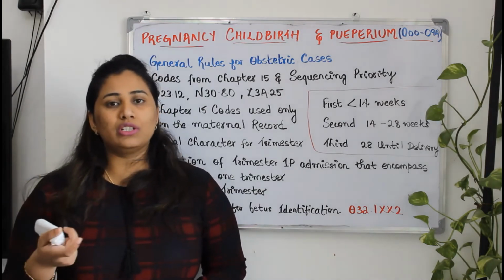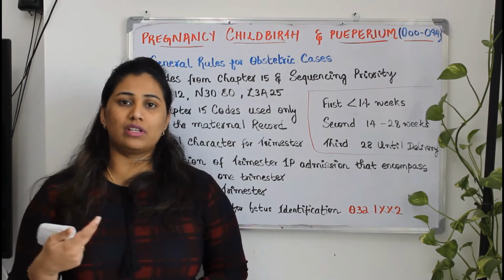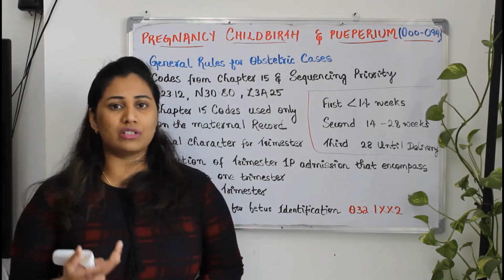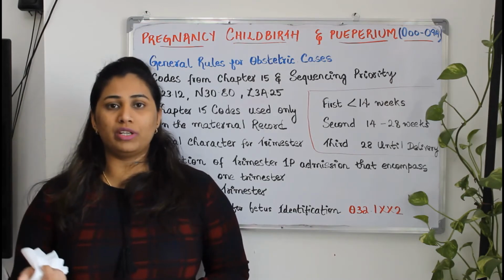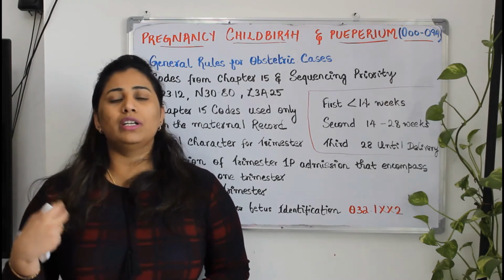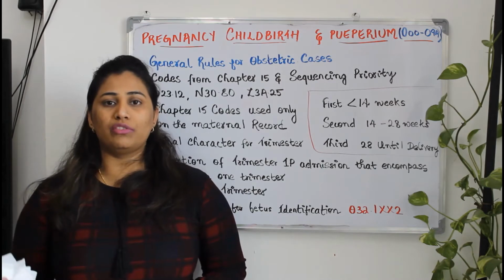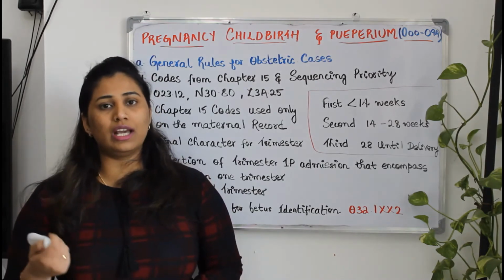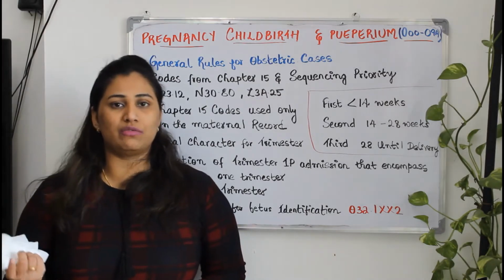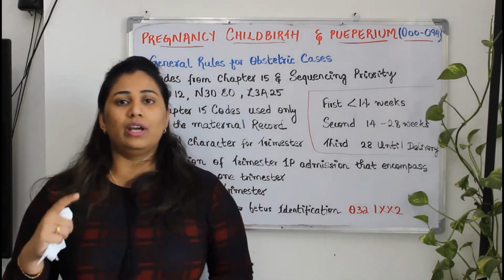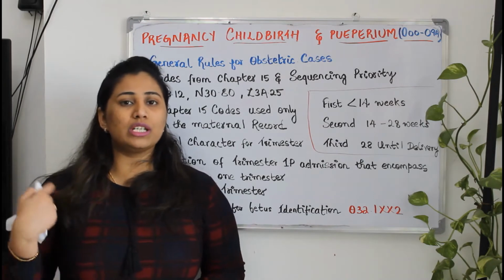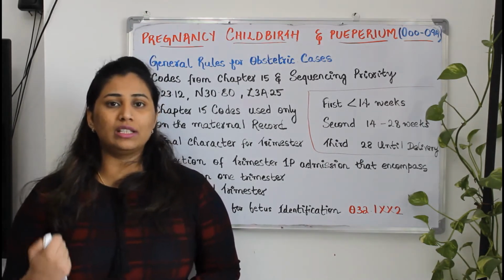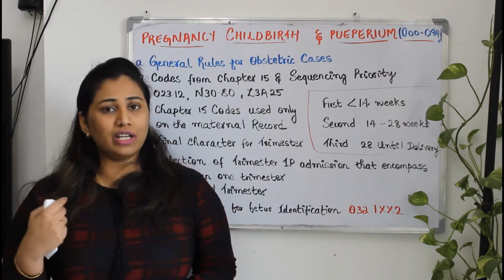If we are going for a regular checkup, what happens? The doctor will do the ultrasound, the doctor will do the physical examination. They will easily know, they can identify which trimester the patient is or how many weeks of gestation the patient is. But if the patient is going to a doctor for a common cold, they can't identify easily which trimester the patient is. In that case, they may specify it as unspecified trimester. In this scenario, as a coder, what you need to do is you should initially query your physician regarding the weeks of gestation, and you should ask them why it is mentioned as unspecified trimester.